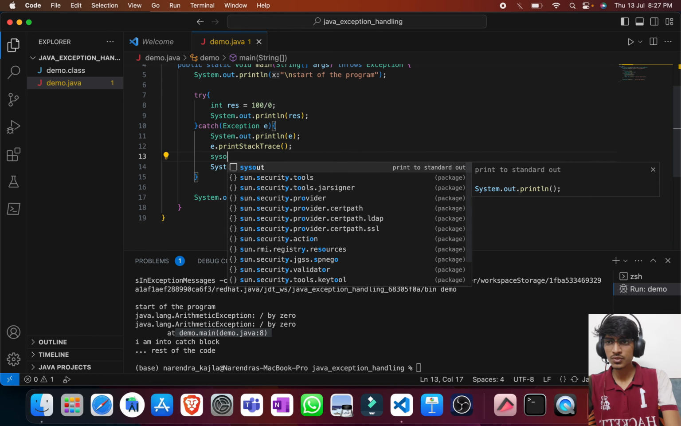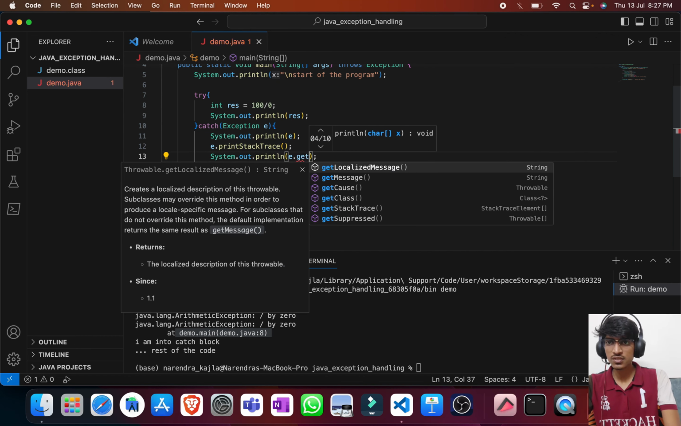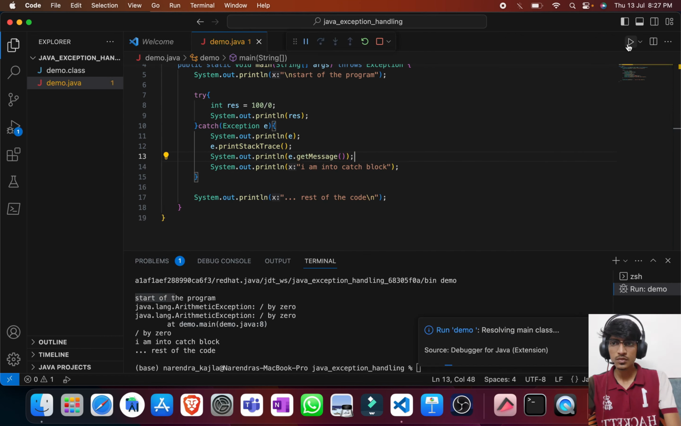Also we can use e.getMessage. So this will just print the description. So in this way we can print the exception object in three different ways.